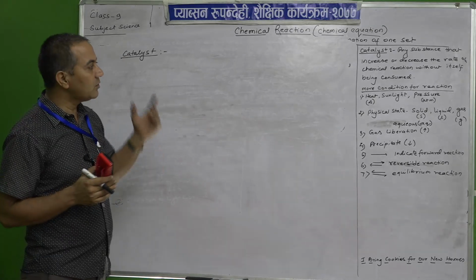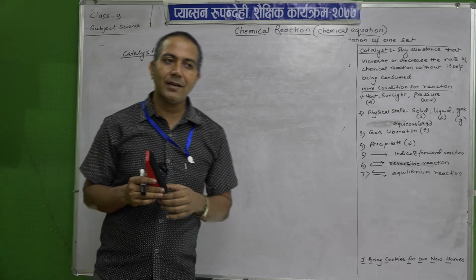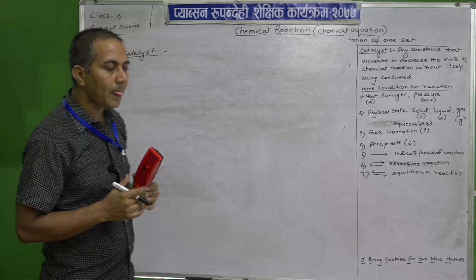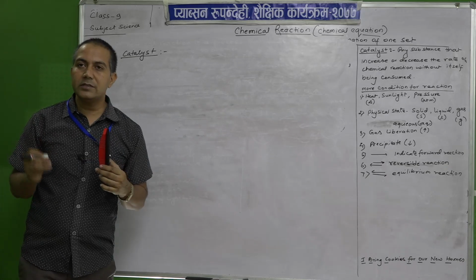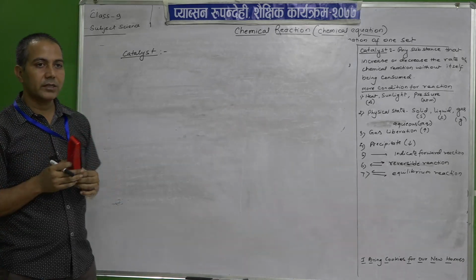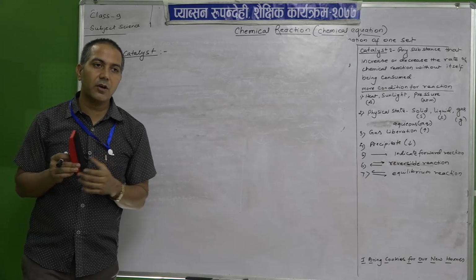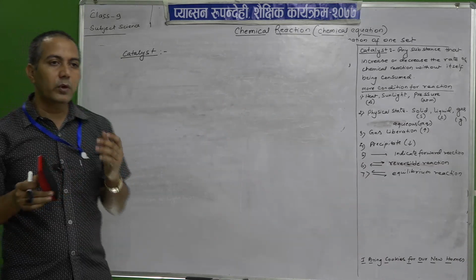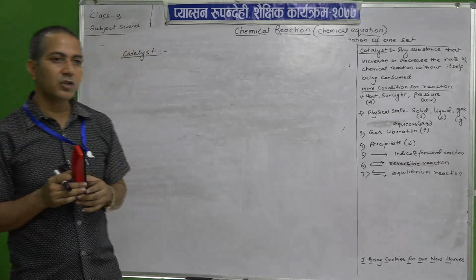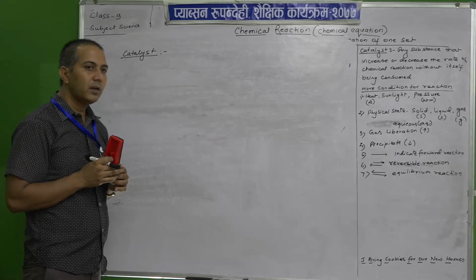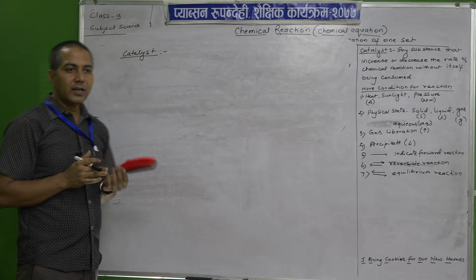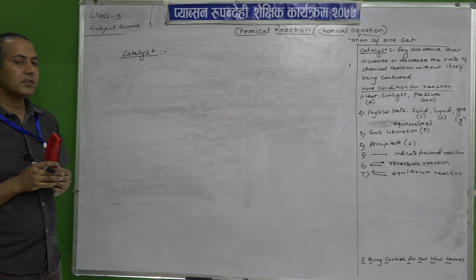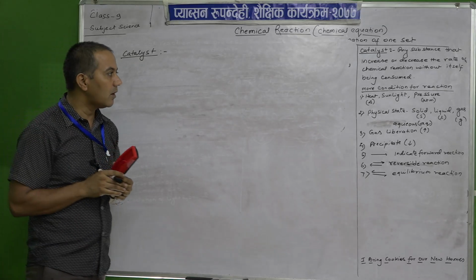So, the next topic we have studied is the catalyst. So, what is a catalyst then? Catalysts are those substances which change the rate of chemical reaction, that increase or decrease the rate of chemical reactions, without itself being consumed. Then the next one is the conditions. What are the conditions required for chemical